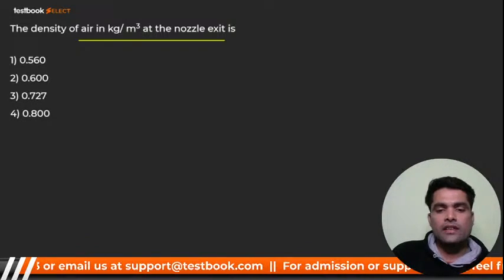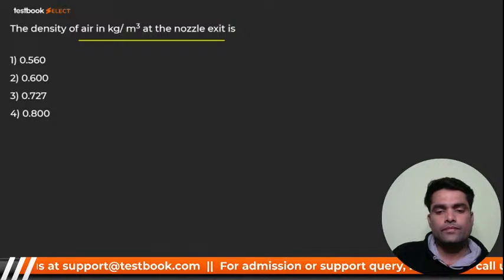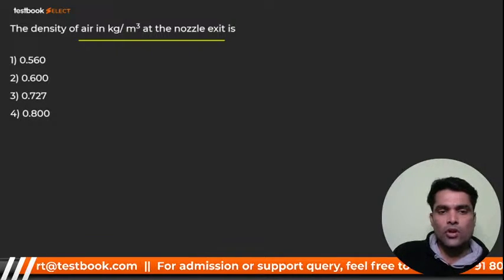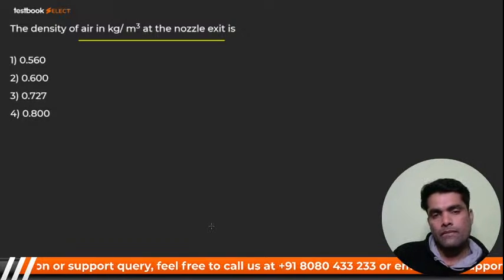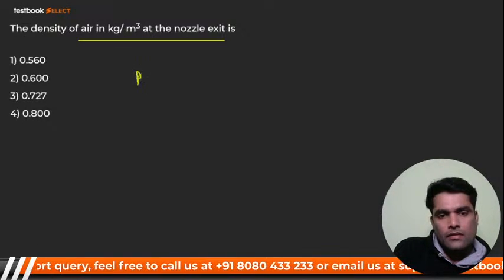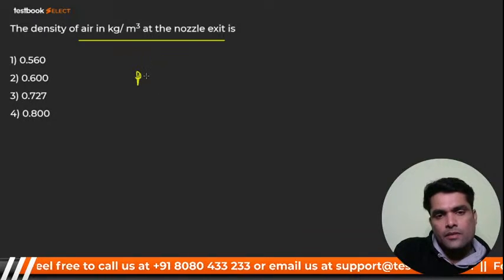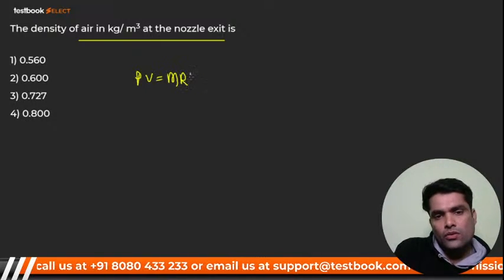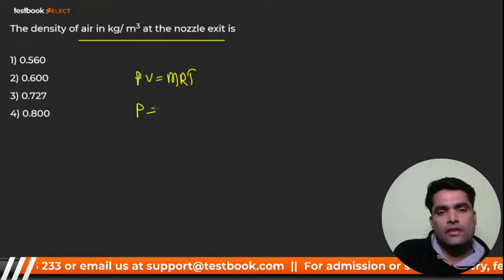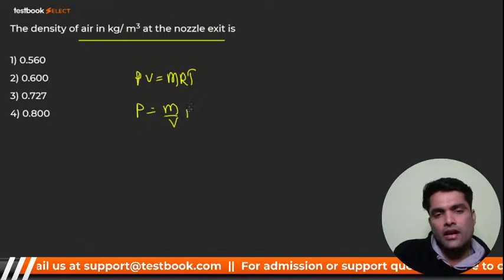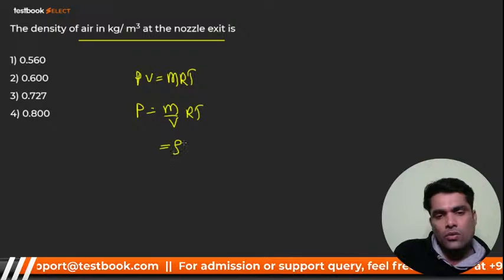So at exit, my dear, see, I'll tell you. PV is equal to mRT, you know that, right? So my dear, can I say P is equal to m by V times RT, that is nothing but rho RT.